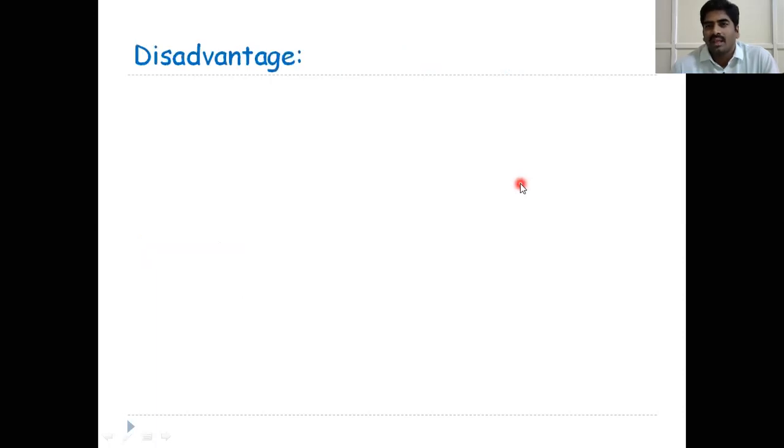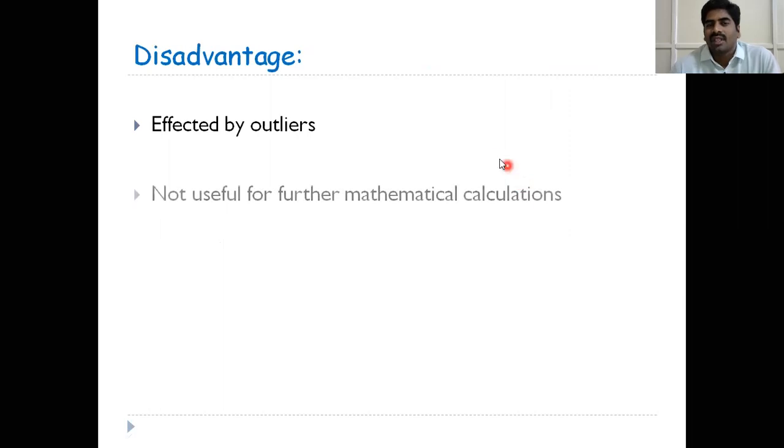Next, disadvantages: it is affected by the outliers, because we are here considering all the observations and the formula itself contains the mean value x bar. We already know mean is affected by the outliers, so mean deviation is also affected by the outliers. That means if data contains outliers, we should not take mean deviation and standard deviation for measuring the dispersion. And range also, we cannot calculate range, standard deviation, mean deviation if data contains the outliers.